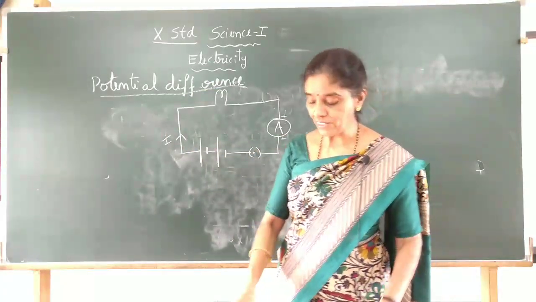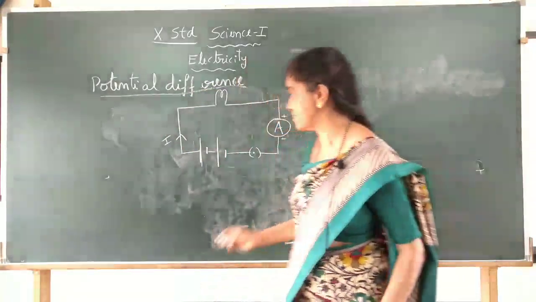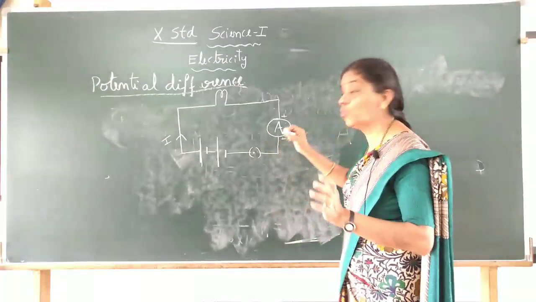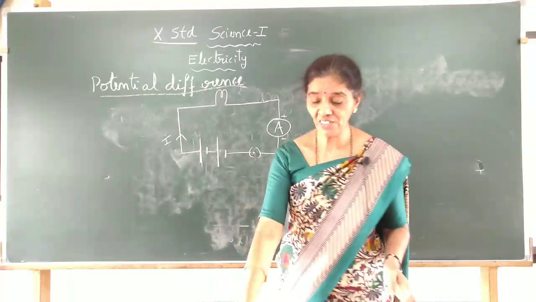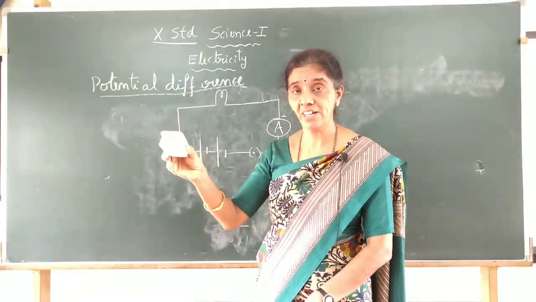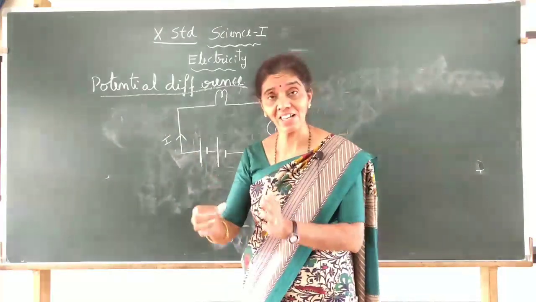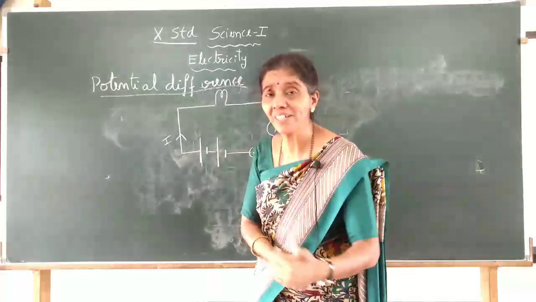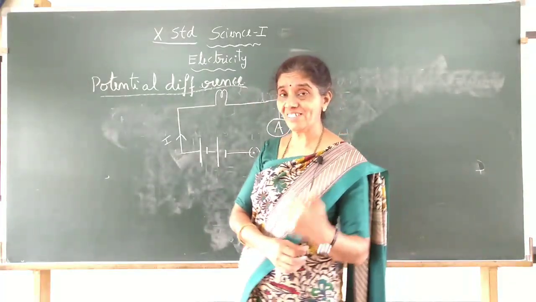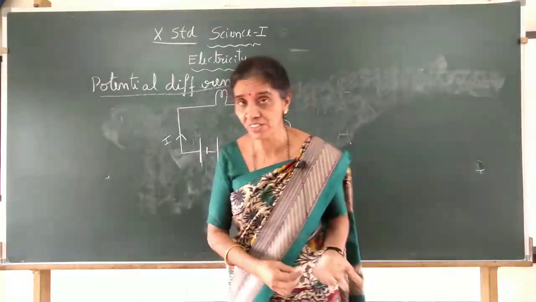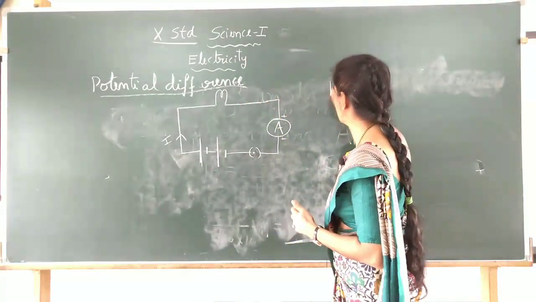So, potential difference is nothing but the amount of work done. It should do work. Like if I lift this duster, I will do some work. In the same manner, electrons are there, they should move, right? So, some work should be done. So, what is that work done in bringing the charge Q? That is nothing but potential difference.